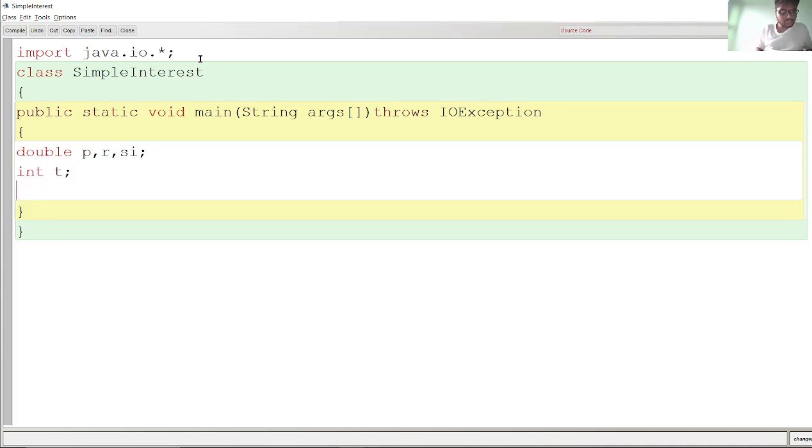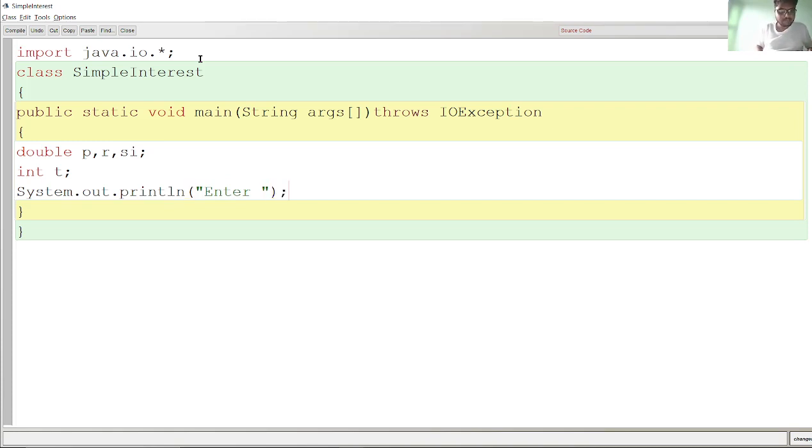Time. Now take input. How to take input? In input you have to invoke a function. For that, the console uses the command System, because without invoking it you cannot take input. So System.out.println. Once you have invoked this, you can take any number of inputs, but always try to write a different System.out.println for each one.